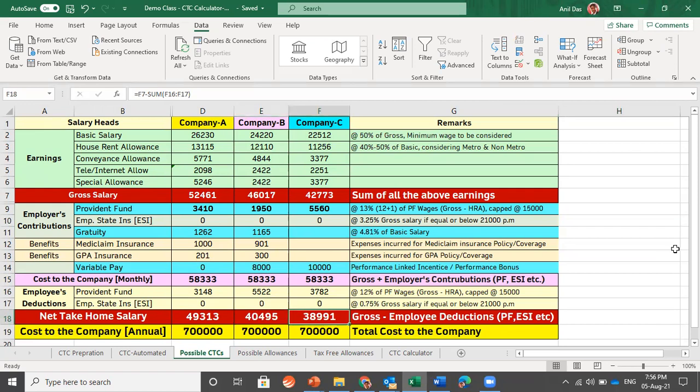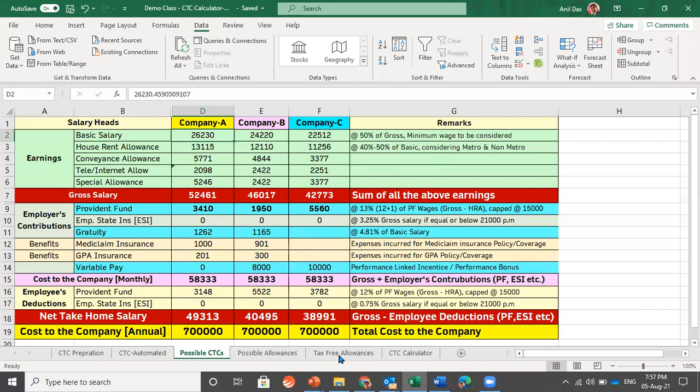Because there is no law which says that CTC should be designed in a particular way. This company has not included gratuity, mediclaim, and GPA. This company does not have variable pay. And you will see that the basic is also different. So CTC and Excel designing differ from company to company, and hence on the basis of CTC, it is very difficult to say what the take-home salary should be.